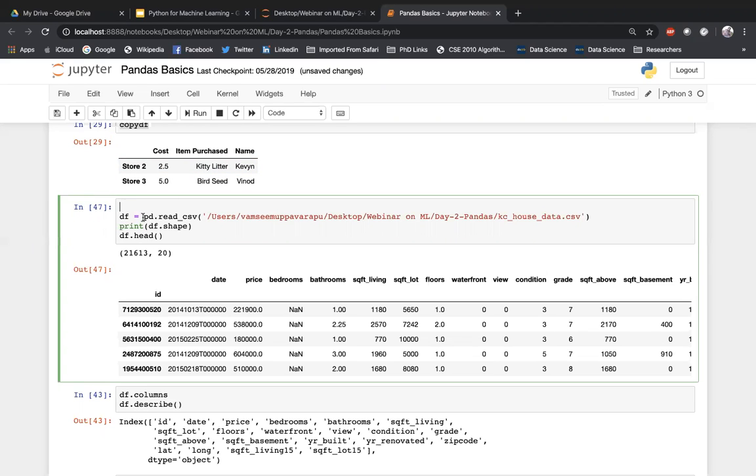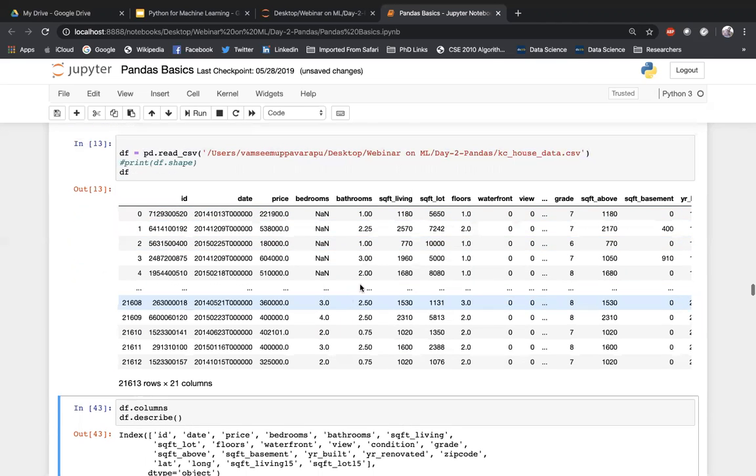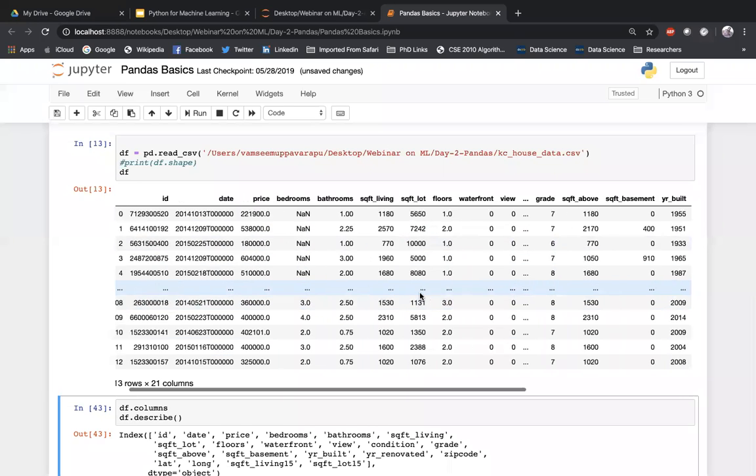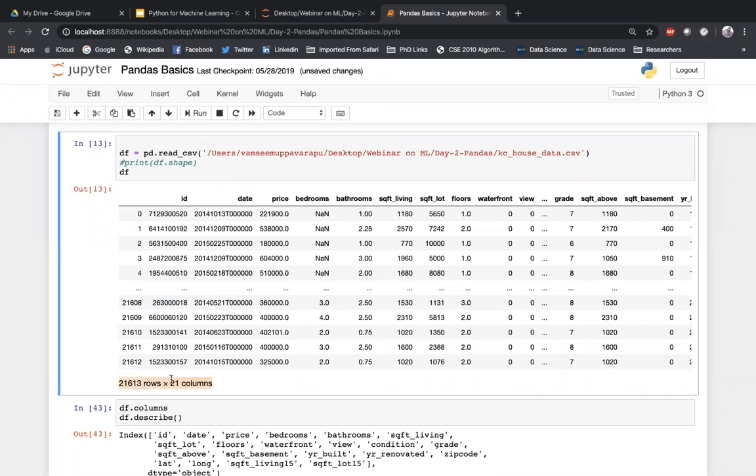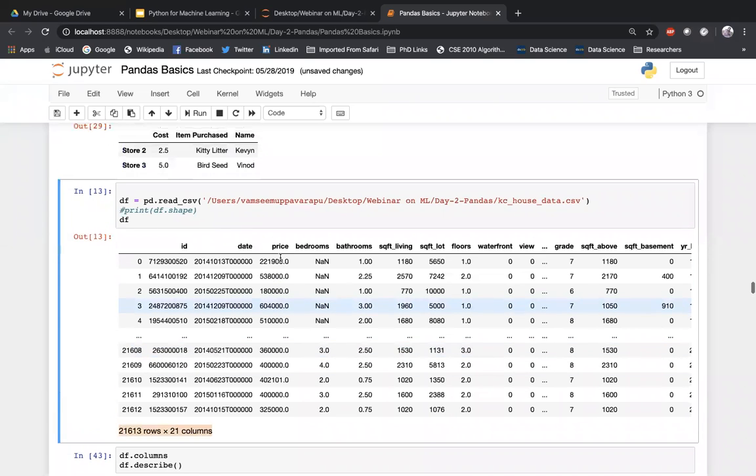The moment you do pd.read_csv, it takes the complete content available in that CSV file, converts it into a data frame and puts it in df. That means df is an object here. I can directly print df. You can see this is my KC housing data set. The dimension of this data set is 21613 rows and 21 columns.